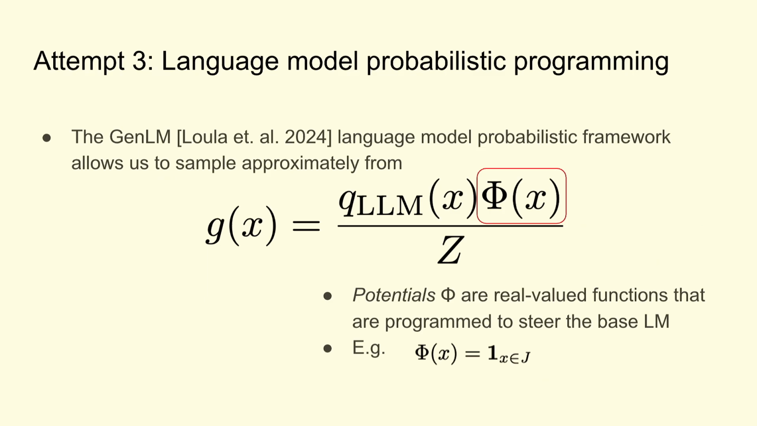Now, our third attempt is going to involve using GenLM, which is a language model probabilistic programming framework that allows us to sample from the unnormalized distribution Q_LLM times phi. Phi is what are known as potentials, and phi is just a real valued function where we assign some real number to the token sequences that are generated by an LLM. This is a convenient programming model to have. If I wanted to do constrained decoding, I could create a potential phi that assigns 1 when x is well typed and 0 otherwise.